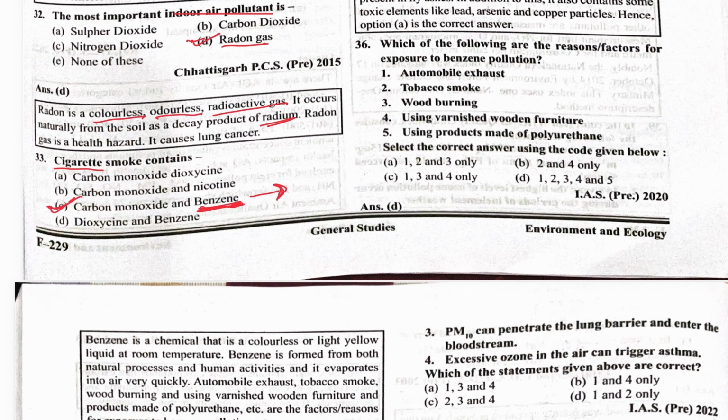Which of the following are risk factors for exposure to benzene pollution? Where do we find benzene as a major component? In tobacco or cigarette smoke, yes. Automobile exhaust, yes. There we can find carbon monoxide and benzene. Wood burning, yes. Using varnished wood furniture, yes. Using products made of polythene, yes. So all of the above are factors for exposure to benzene pollution. So D is the correct option.